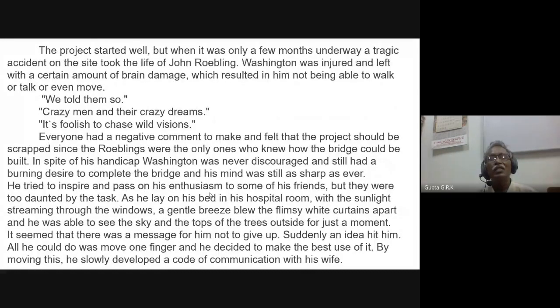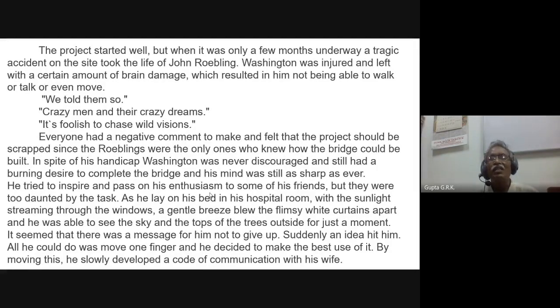And always things will not be supporting us. The project started well, but when it was only a few months underway, a tragic accident on the site took the life of John Roebling. The father has passed away, and Washington Roebling was injured and left with a certain amount of brain damage, which resulted in him not being able to walk or talk or even move.